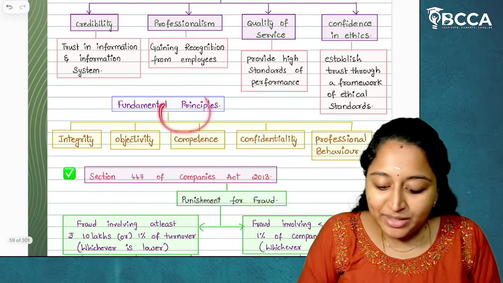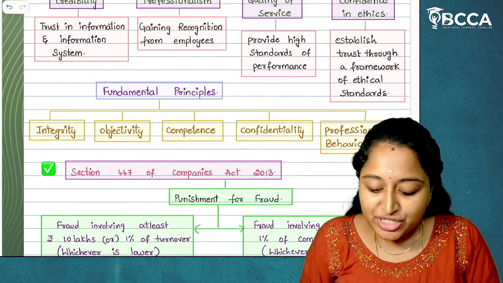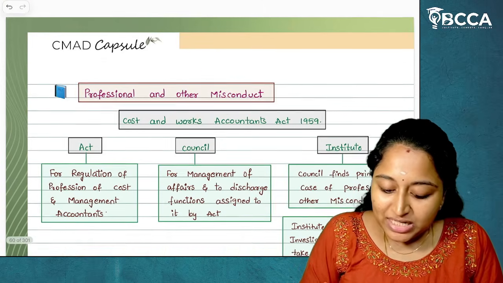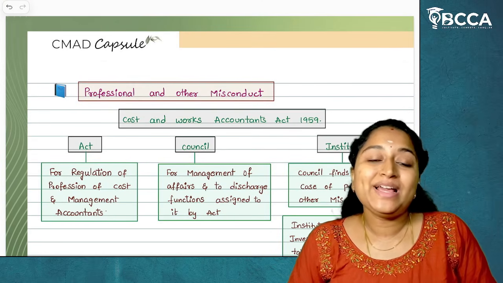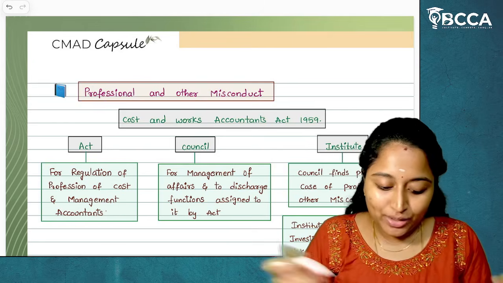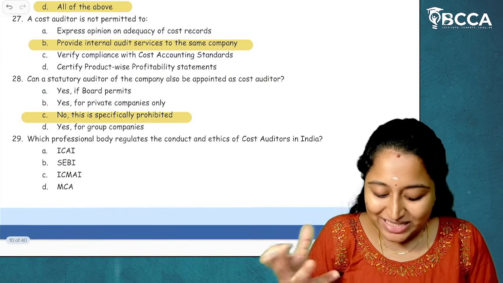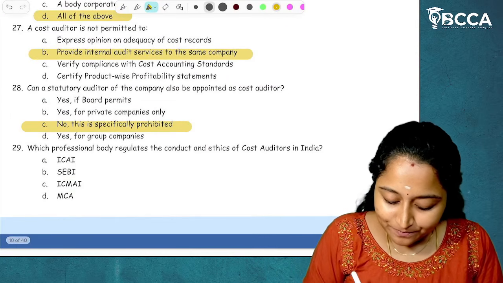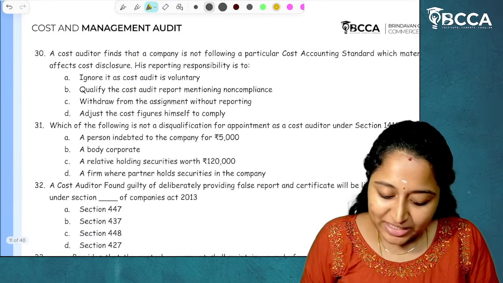Professional ethics, fundamental principles, objectives of a profession, and professional misconduct, all these are given by whom? By ICMAI, under the Cost and Works Accountants Act. ICMAI is regulating. I hope it is clear.